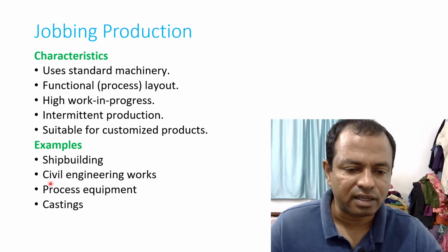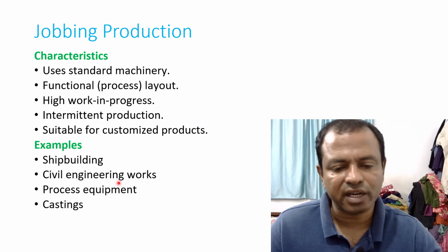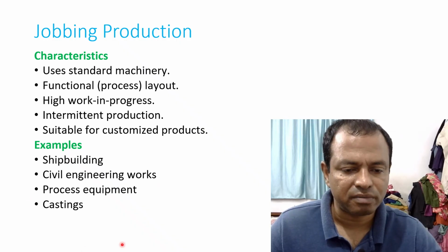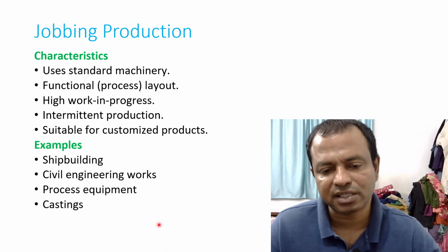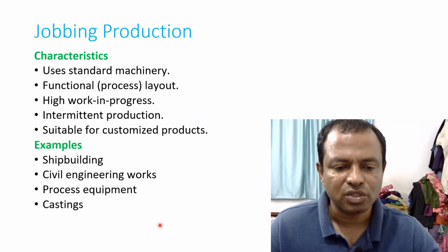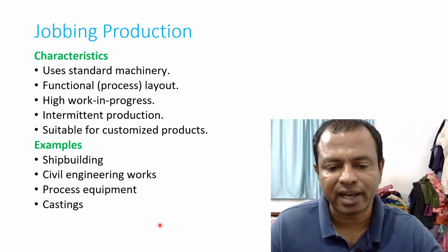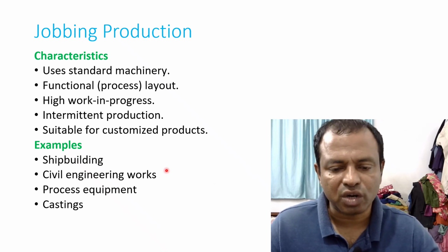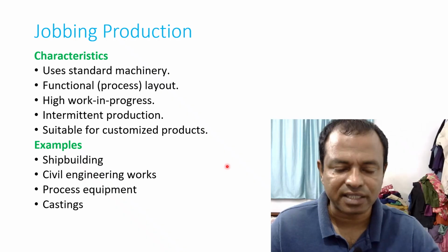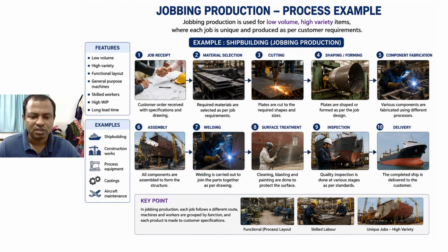So a similar kind of product is civil engineering works, because if we make a flat or a building, it will be different from a previous building we have already built. So according to the customer's requirement, we will build a house, and we are building 1 or 2 houses only at a time. So a typical example of jobbing production, that is shipbuilding, is shown here.